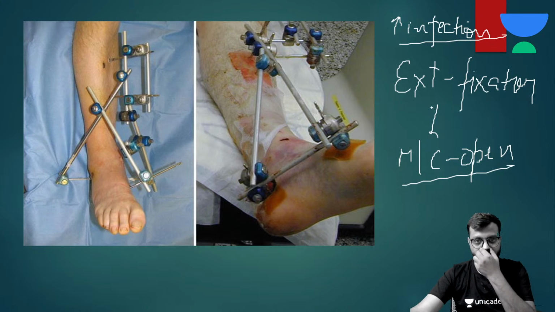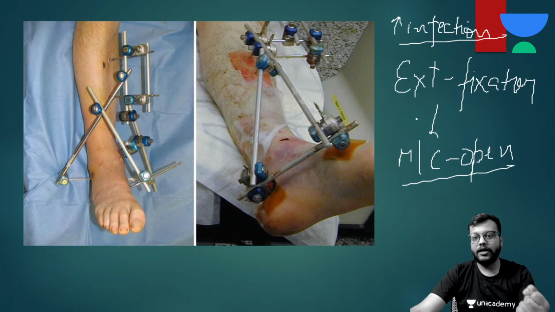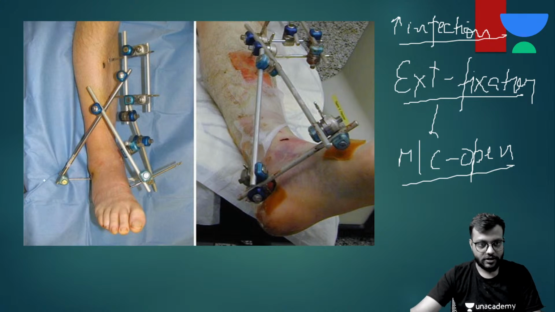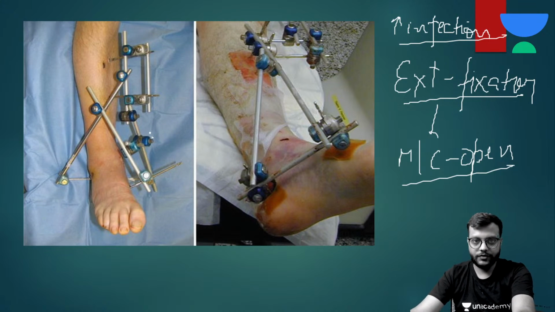Okay, we were on the external fixators and we were saying that in open wounds we generally use external fixators, and why don't we go for nailing or plating right away, because infection can occur, and if any orthopedic implant gets infected you have to remove it and it's very hard to treat. Okay, so this is an external fixator and you can see how externally you put the pins in the bone, you put an assembly here and you align the reduced fractured segments. Okay, so this is your external fixator.